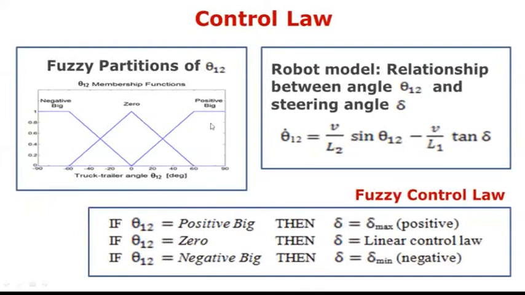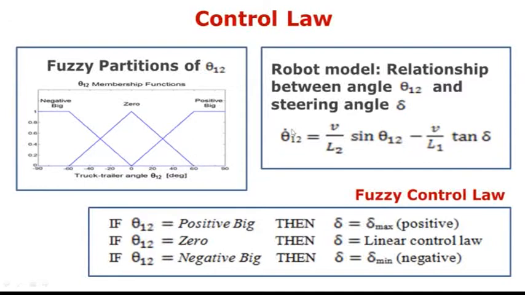Let's analyze what happens if the angle theta 1,2 has a high value close to 90 degrees. Since we want to avoid jackknife position, we want the value of theta 1,2 to move from 90 to a small value. So it has to decrease from 90 to 0. It means that the time derivative of theta 1,2 should be negative.